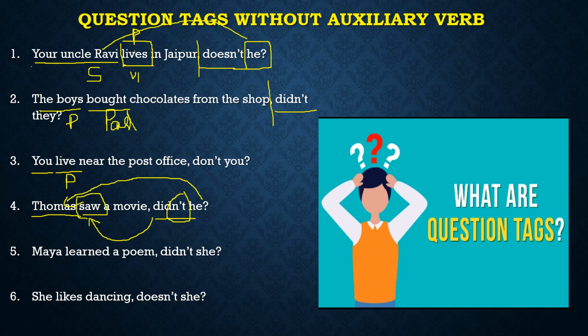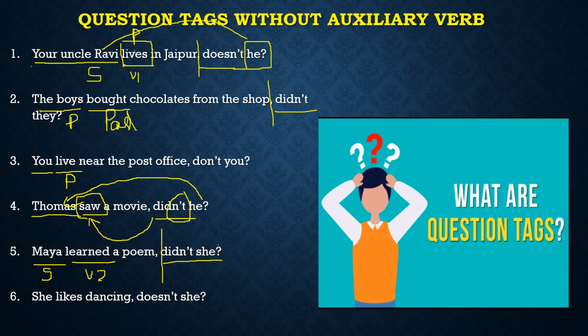Now Maya is my subject. Which kind of subject? Singular subject, isn't it? Learned. Learned is the past tense. It is verb 2, past form, isn't it? तो अब अगर statement is in past tense, question tag will also be in past tense. Sentence क्या है? Positive. Question tag क्या होगा? What will be the question tag? Negative. So it will be didn't she.